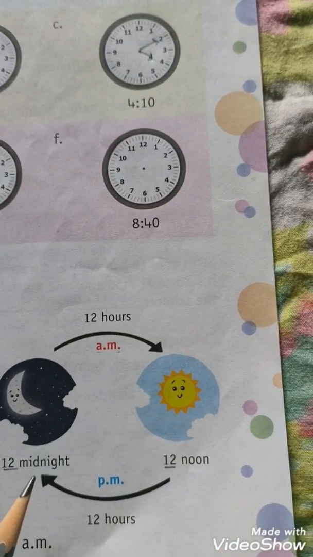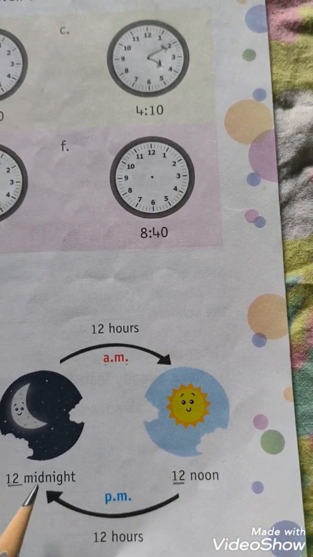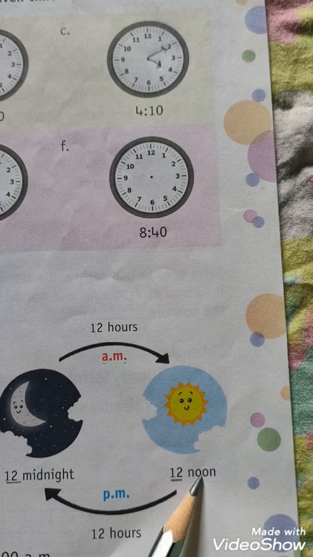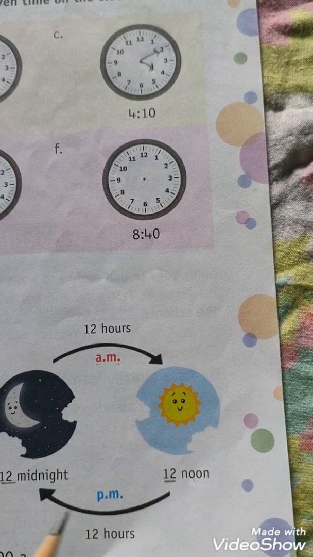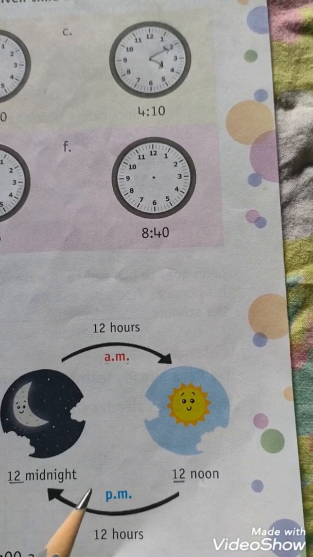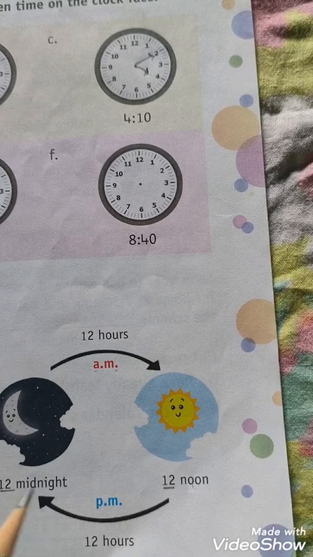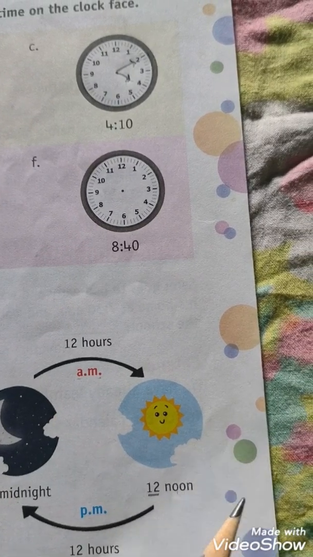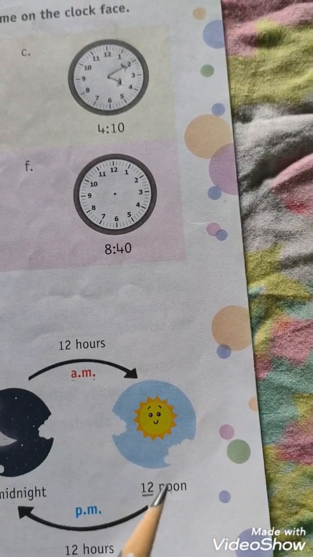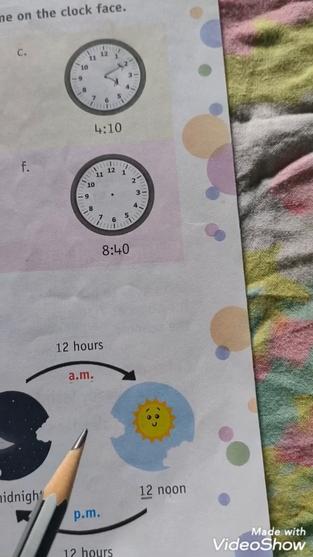So the point to remember is 12 o'clock in the day is written as 12 noon, and 12 o'clock at night is referred to as midnight. So from 12 midnight to 12 noon are the first 12 hours in a day. So we use the term AM with them.